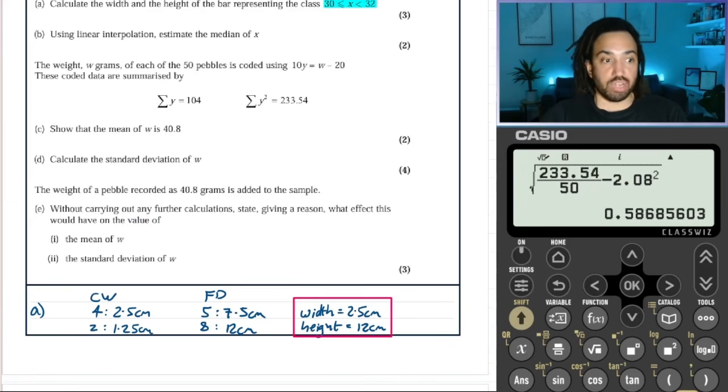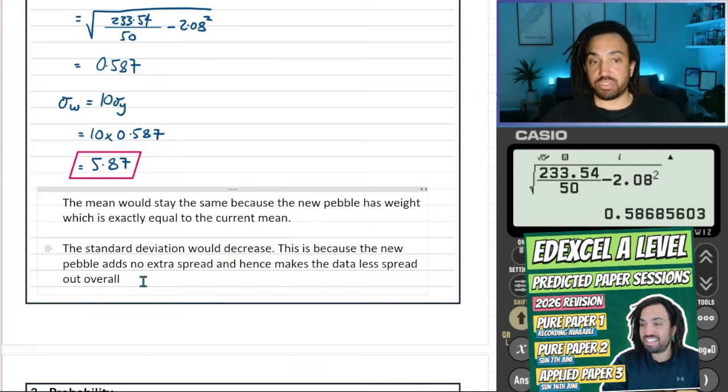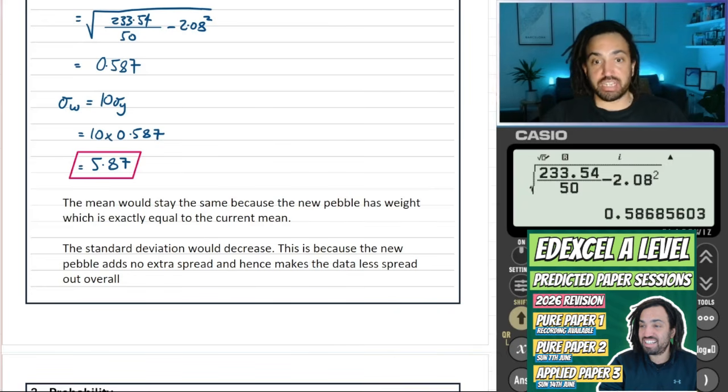So this is what I would write. I would say that the mean would stay the same because the new pebble weight is exactly equal to the mean, and the standard deviation would decrease. That's because the new pebble adds no extra spread and hence makes the average spread of the data decrease.